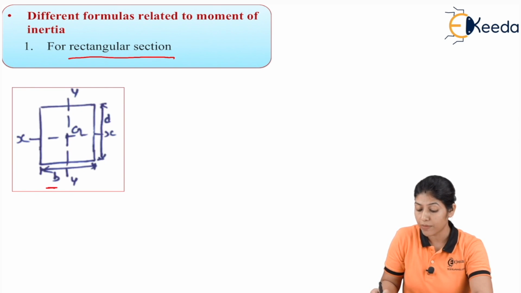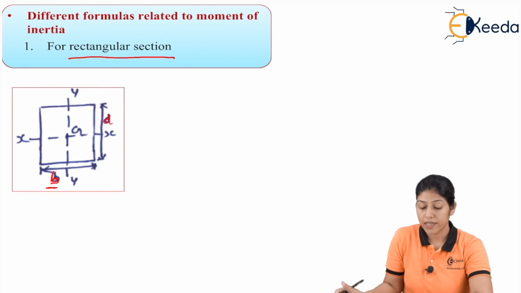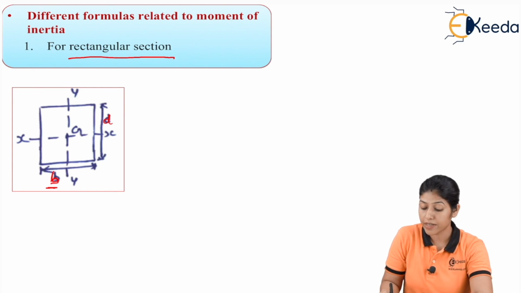This is the depth and this is the breadth. Now we are considering two axes, the x-x axis and the y-y axis.